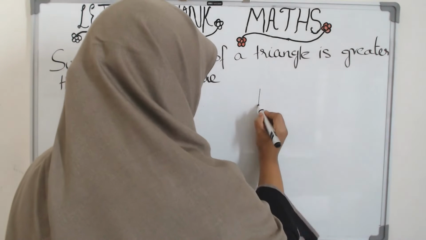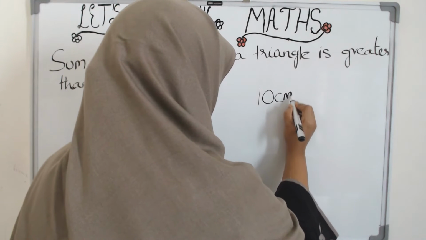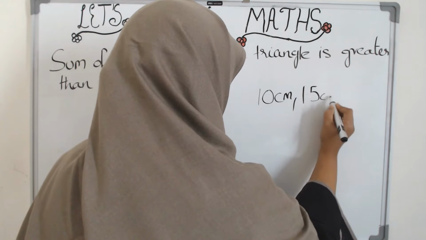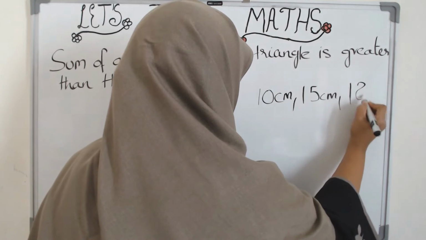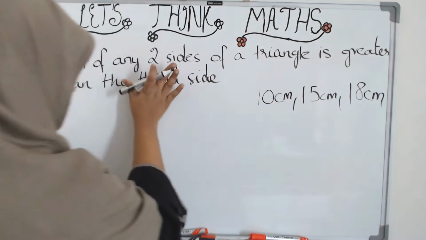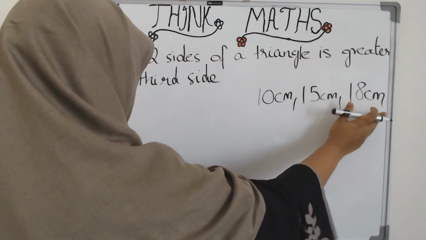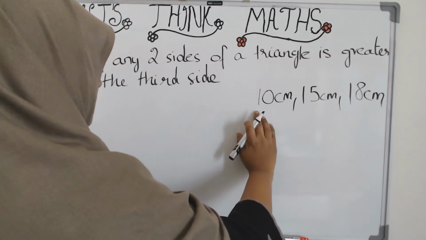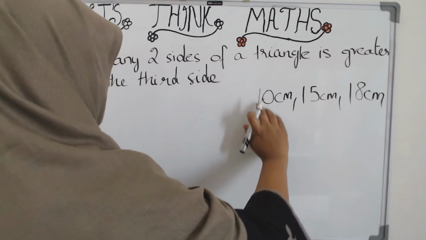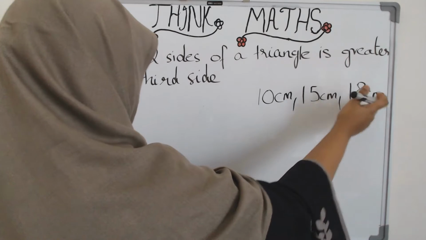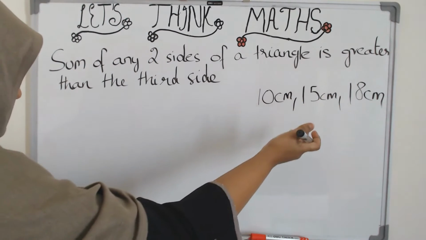For example, take these three line segments. What this rule means is that 10 should be less than the sum of these two, 15 should be less than the sum of 10 and 18, and 18 should be less than the sum of 10 and 15. Is that true?